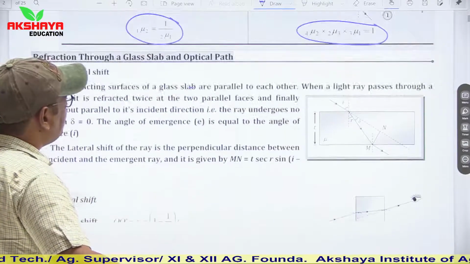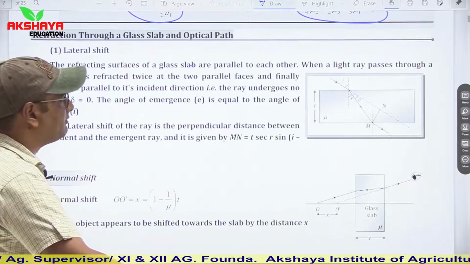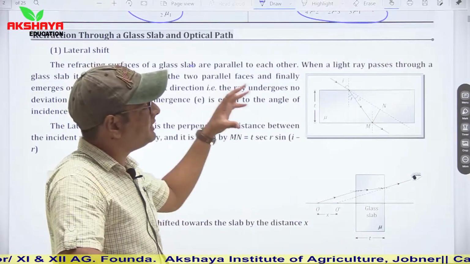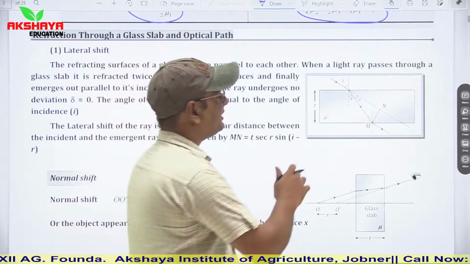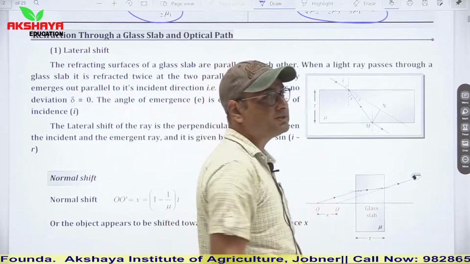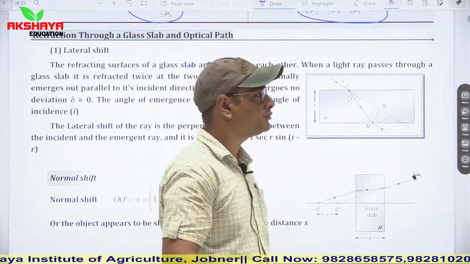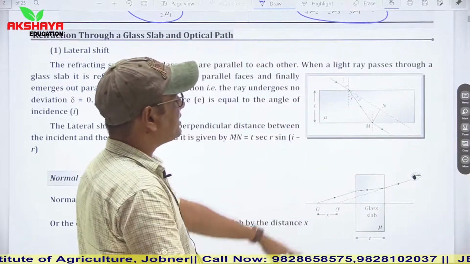Refraction through a glass slab and optical path. Whenever light travels from air to any denser medium, then after emerging from the glass slab, this light becomes parallel to the incident ray. This is the general concept.